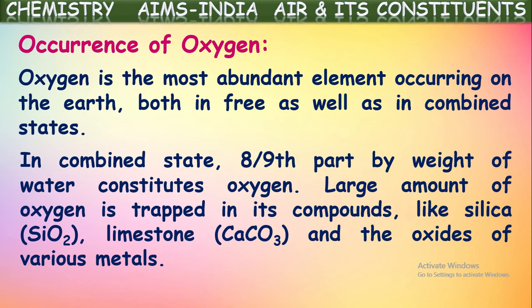So we can say oxygen gas is available to us in nature both in free state as well as in the combined state. In the free state, around 21% of atmospheric air itself is oxygen. In the combined state, it is available in many forms. In water, most of the weight of water is because of oxygen itself. And in the remaining compounds like silica and some other components like carbonates and oxides of metals, oxygen is available to us in the combined form. In that way, oxygen occurs in nature in both the forms.